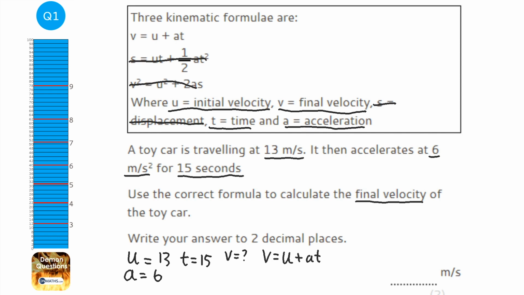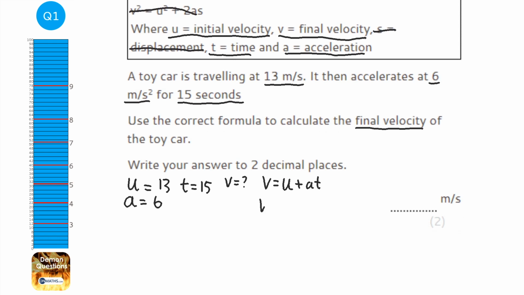So v equals u, which is 13, plus a times t. Put that into the calculator: 13 plus 6 times 15 gives us 103. So it's going to be 103 meters per second.